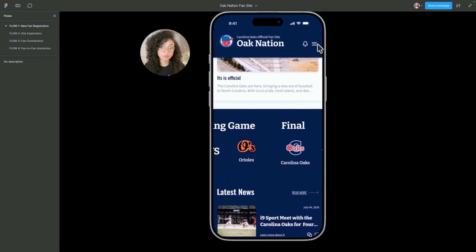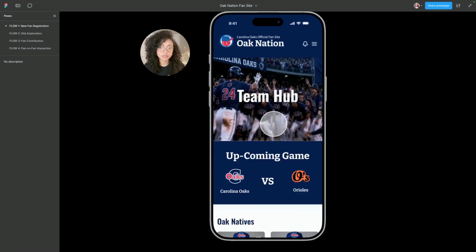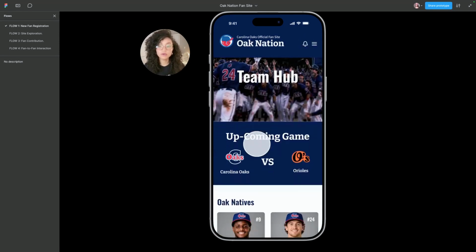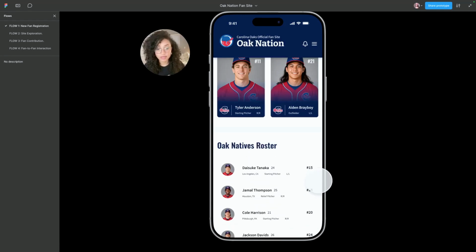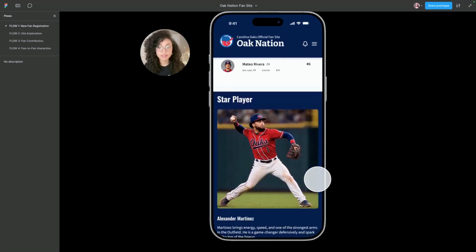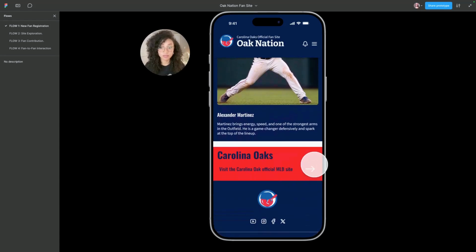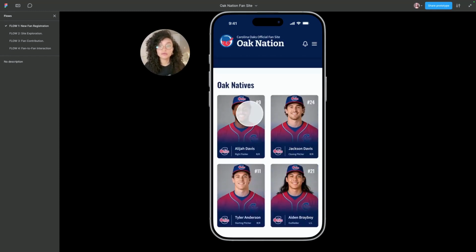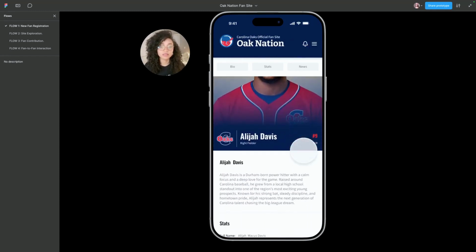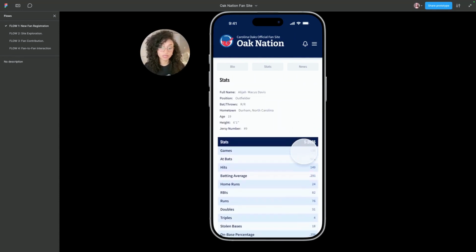They can also navigate through the roster of players, see who the new members are, the highlights, and all their stats, as you can see. They can see the related news as well, navigate to the official site of Carolina, and select a player to see all the information they want to know about a specific player.